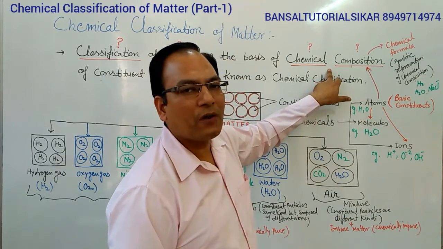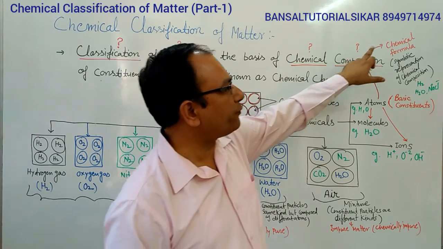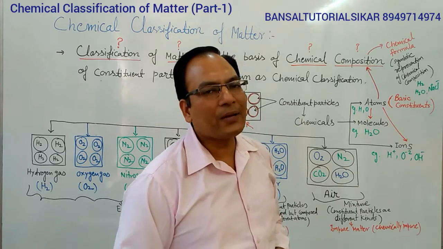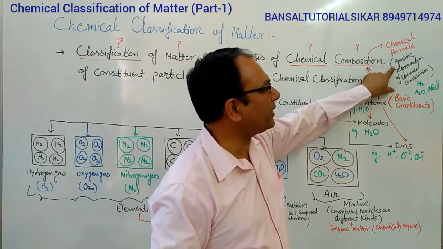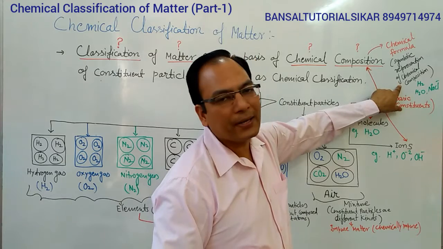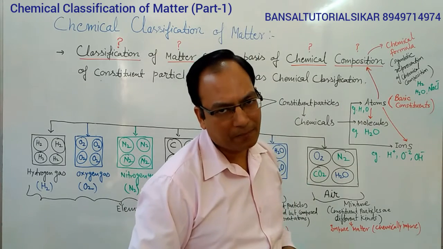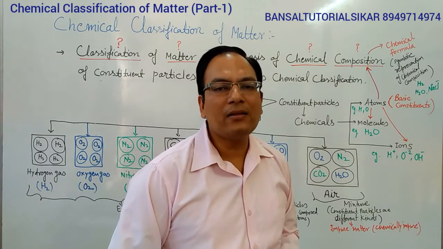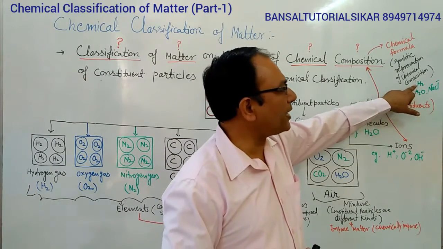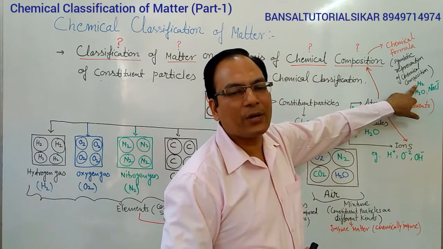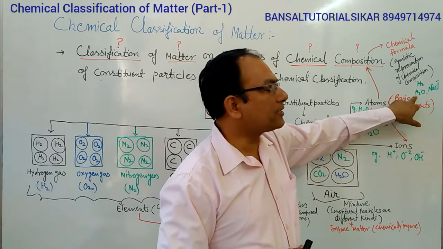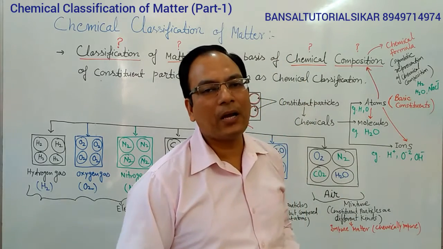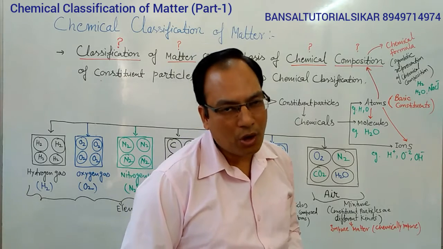And the chemical composition of a material is represented by a formula that is called a chemical formula. What is a chemical formula? A chemical formula is a symbolic representation of the chemical composition of a material. For example, H2 is the chemical formula of hydrogen gas. H2O is the chemical formula of water. NaCl is the chemical formula of common salt.